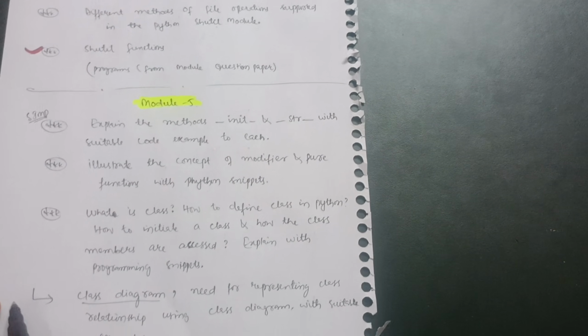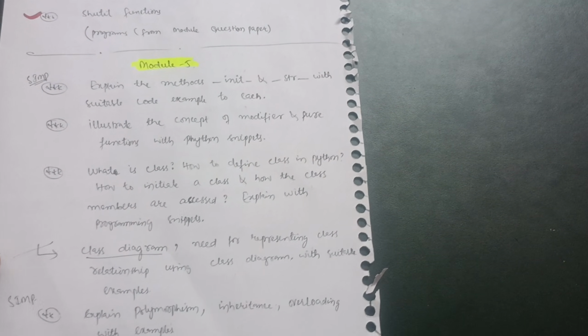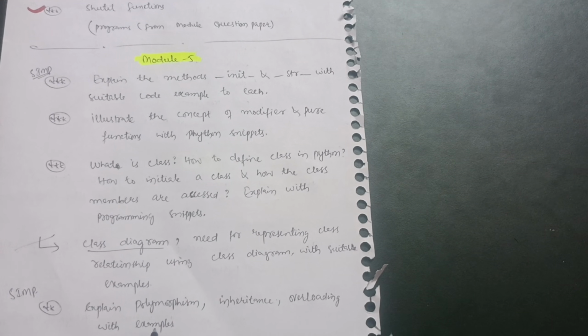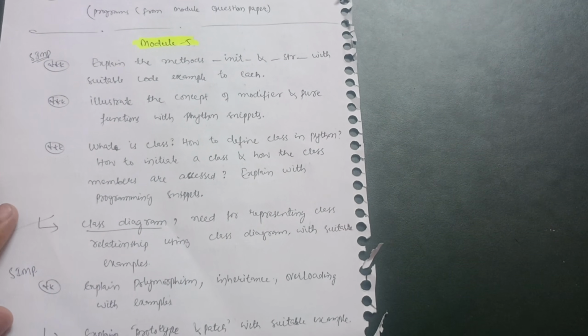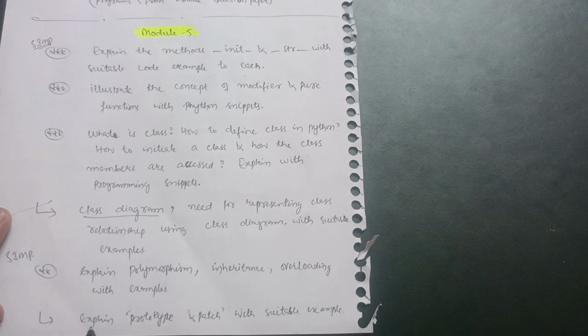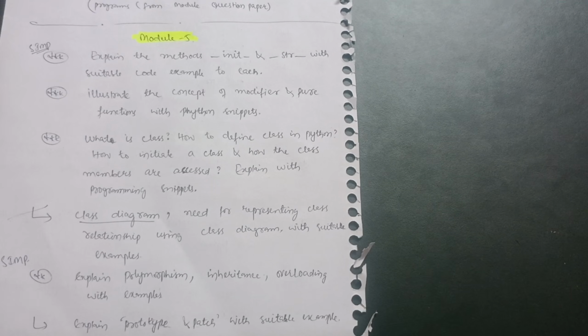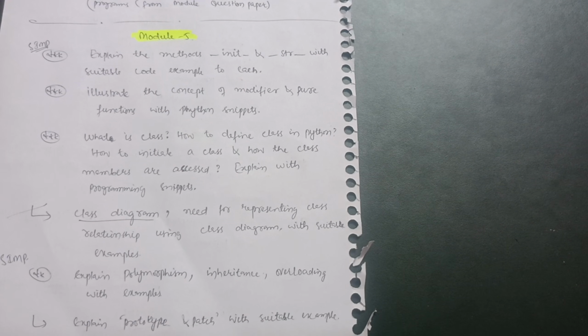The next super important question is explain polymorphism, inheritance, overloading with examples, right? Next, the last question in module 5 which you have to cover is explain prototype and patch with suitable examples. So these are the most important questions which you have to cover in Python programming.